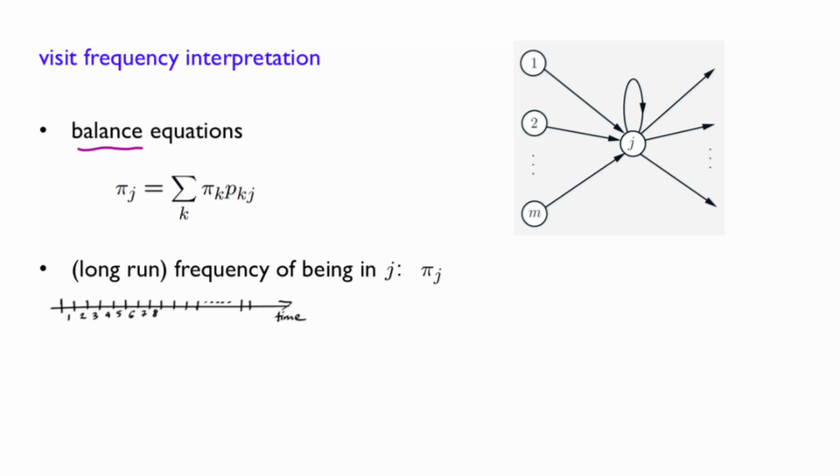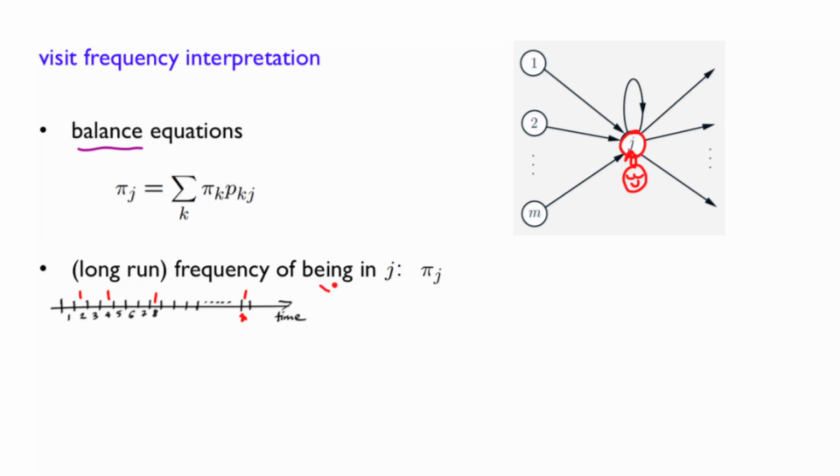Imagine the evolution of a Markov chain as a particle jumping from state to state, and imagine an observer at a given state j. This observer will keep counting every time the particle visits state j, recording, for example, time 2, time 4, 8, maybe n. And you can look at the total number of times this observer saw the particle being in j.